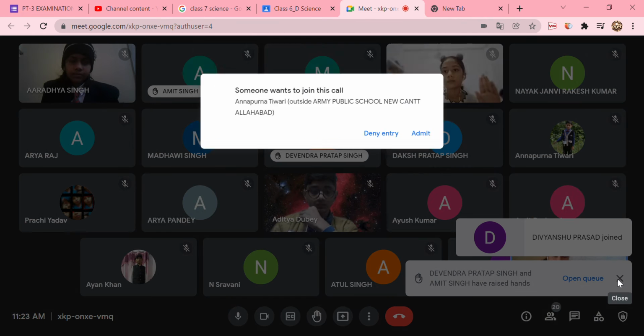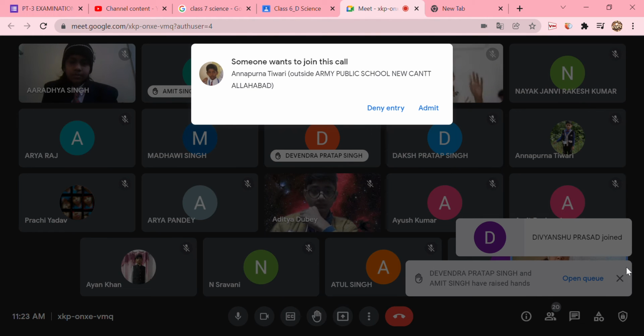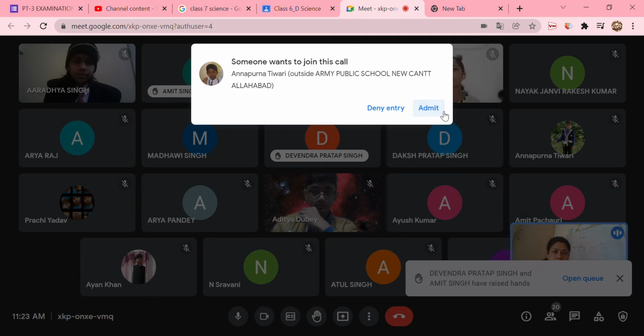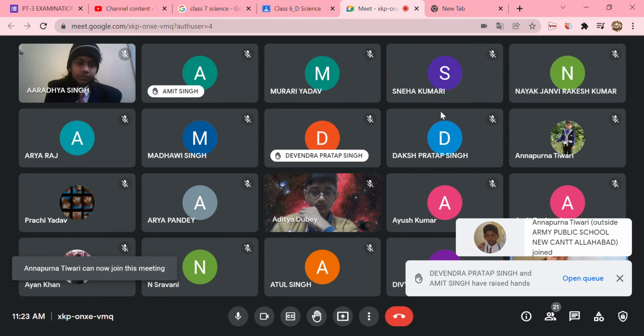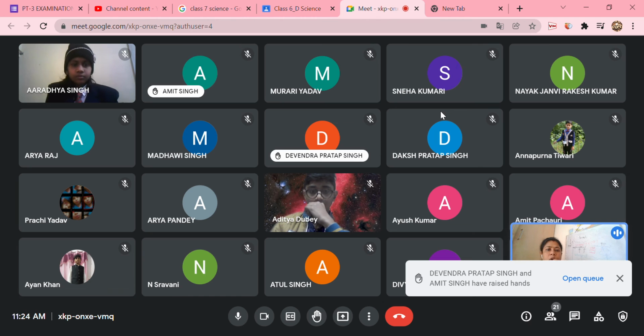Next question: what is the working principle of a pinhole camera? You are going to draw the pinhole camera, but on which principle does the pinhole camera work? Yes, Aditya.